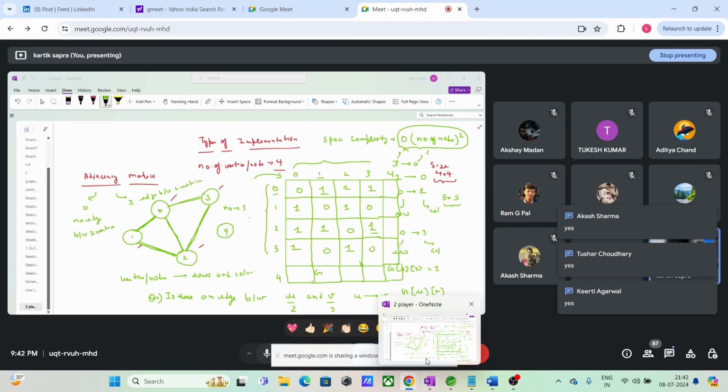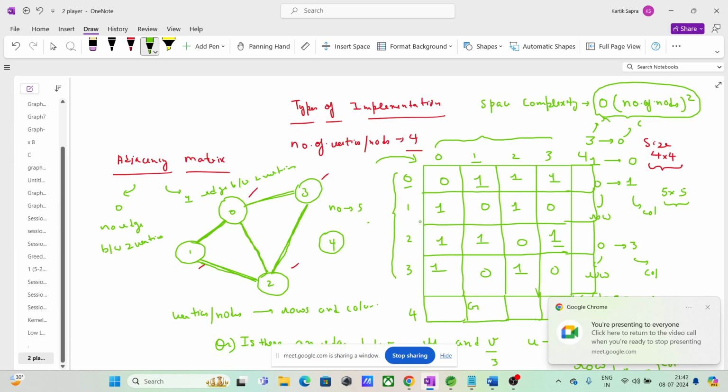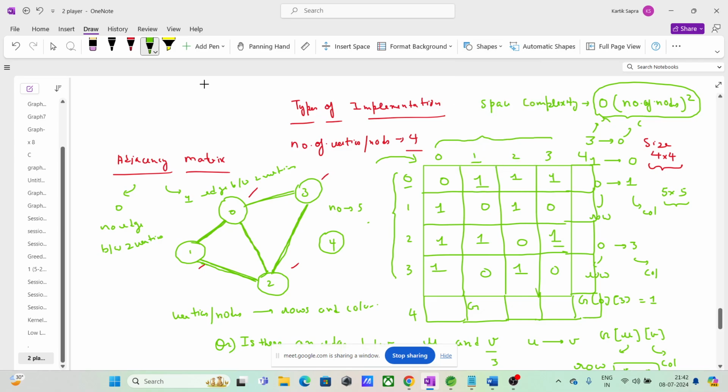So guys, there is one drawback in this. What is the drawback here? If you see, is this graph connected? Is it?